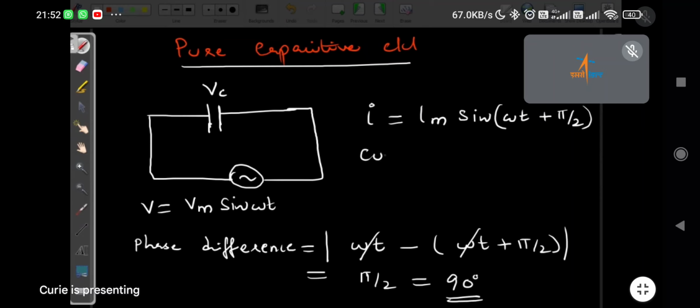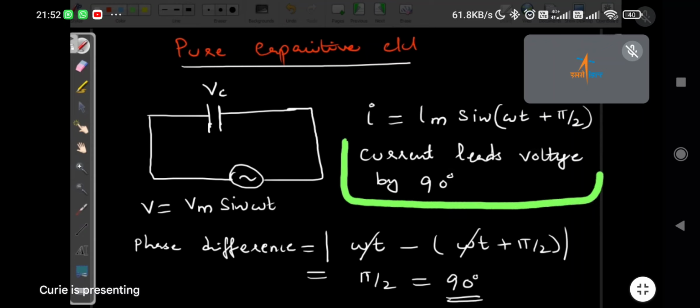In a capacitor circuit, current leads voltage by 90 degree. That's all you have to remember from here.